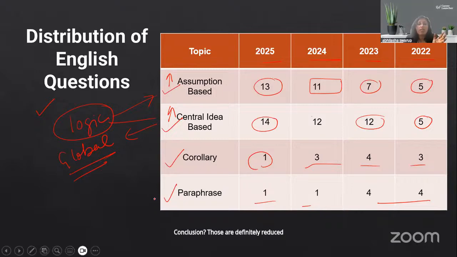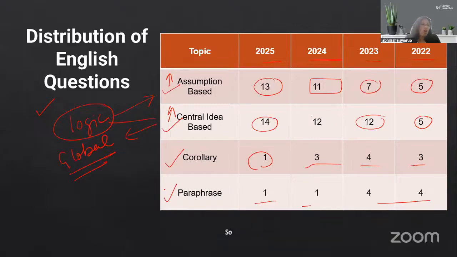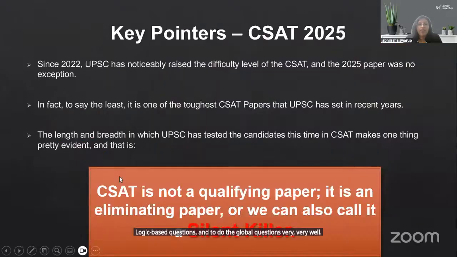So from this patterning, what we see is in 2026 also you should get a good number of assumption-based and central idea-based questions. So your preparation, of course, will focus a lot on how to do these logic-based questions and to do the global questions very well.